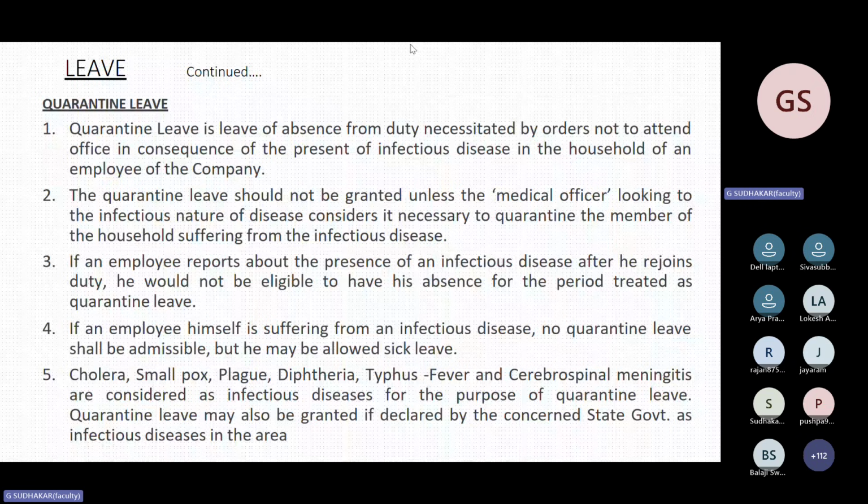Then only the regional in charge will sanction. For more than 3 months, it has to be recommended by the regional in charge to the head office. No salary for the period of LOP.